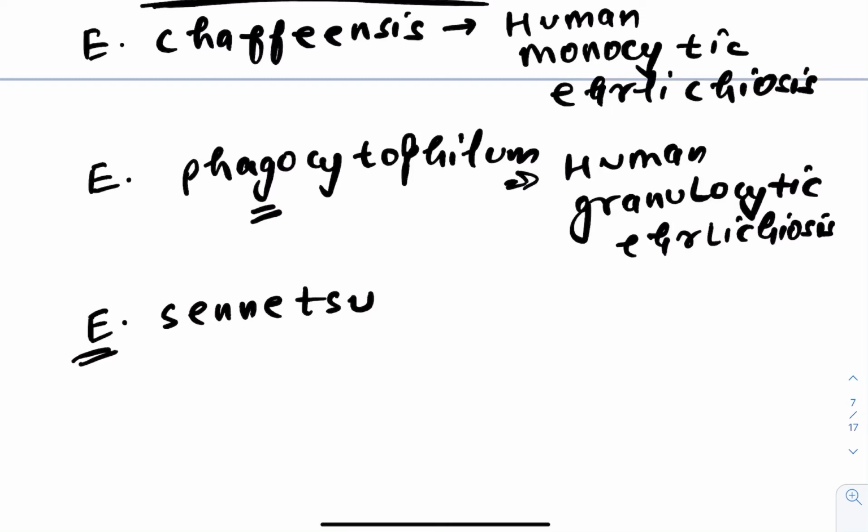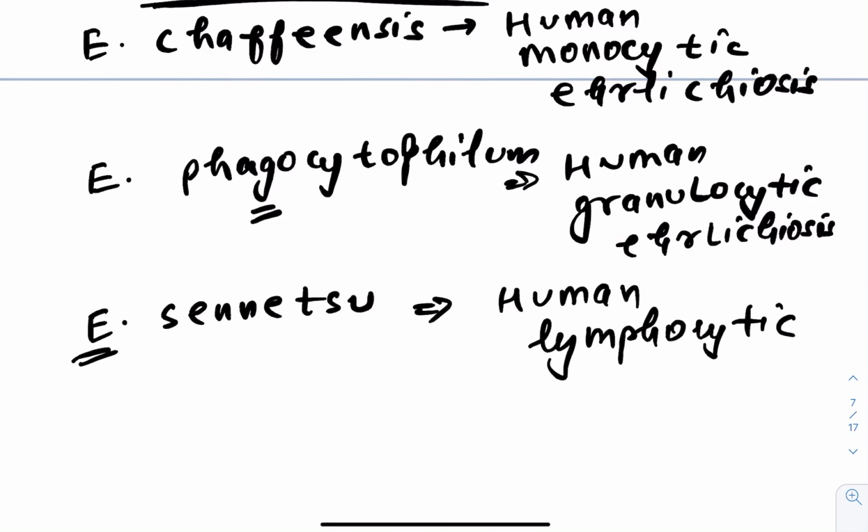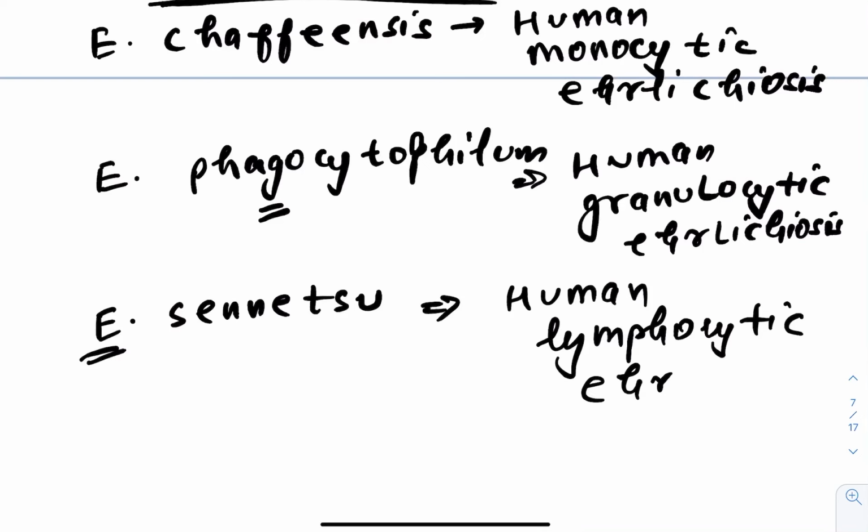Okay, simple names are there in microbiology. So just don't be afraid of them. Just revise them twice or thrice. With these tricks and all, you will be able to remember for sure. Okay. Now, Ehrlichia senetsu, this leads to what? This leads to human lymphocytic ehrlichiosis.